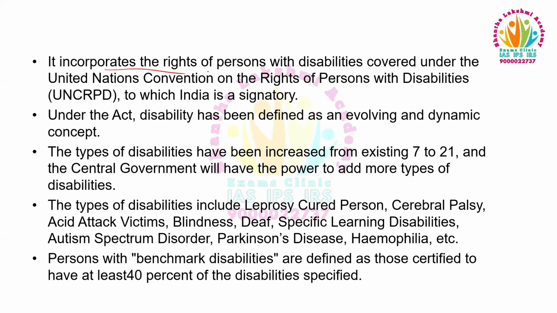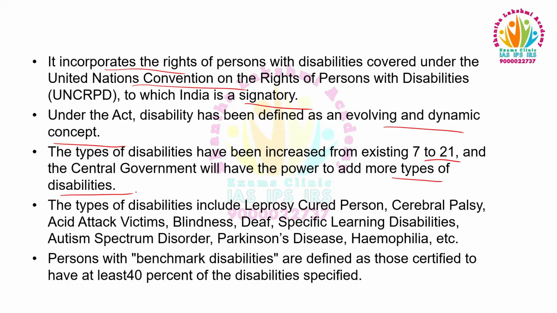It incorporates the rights of persons with disabilities covered under the United Nations Convention on the Rights of Persons with Disabilities, to which India is signatory. Under the Act, disability has been defined as an evolving and dynamic concept. The types of disabilities have been increased from the existing 7 to 21, and the central government will have the power to add more types of disabilities.